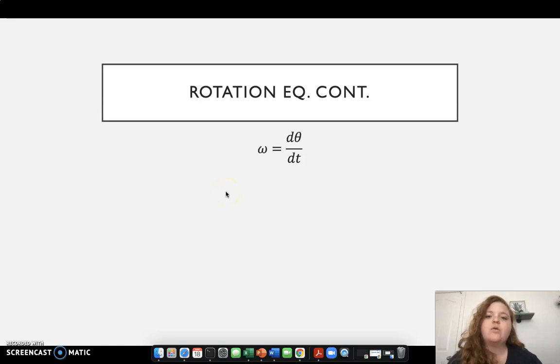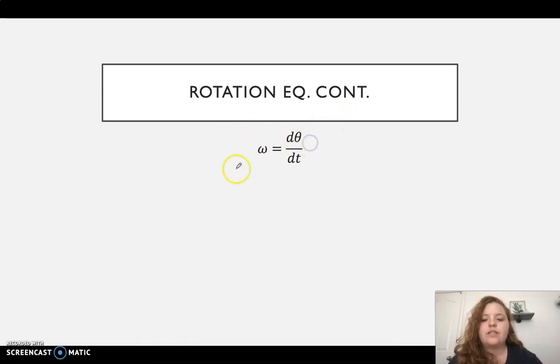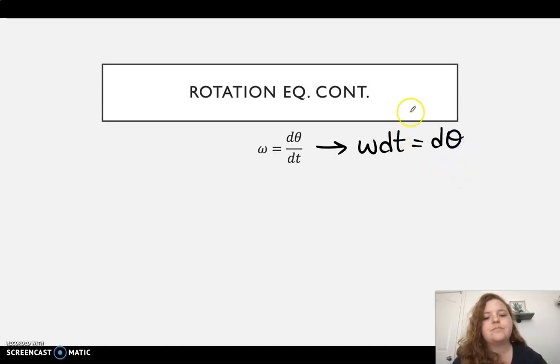All right, we are going to continue our discussion on kinematic equations in terms of rotation. So we are now going to start with this formula, omega equals d theta dt. And we're going to do something similar to what we just did. So we're going to go ahead and say omega dt is equal to d theta. Okay. And we are going to integrate both sides.